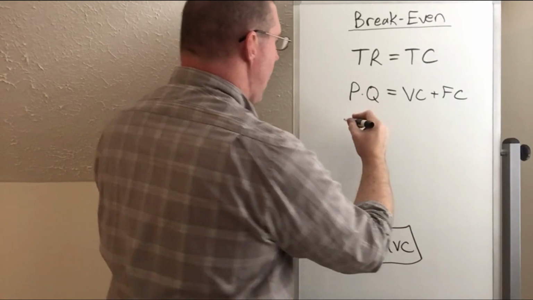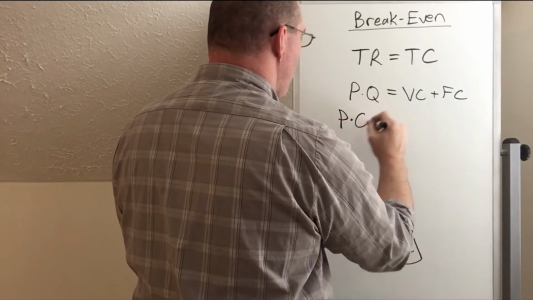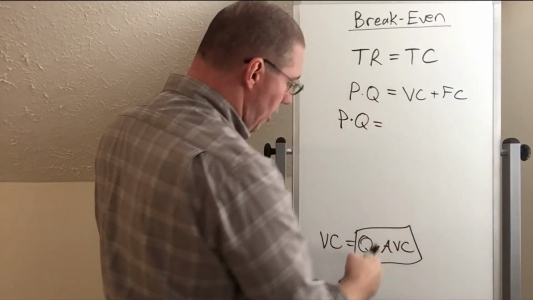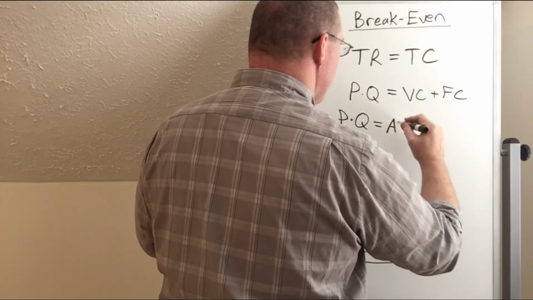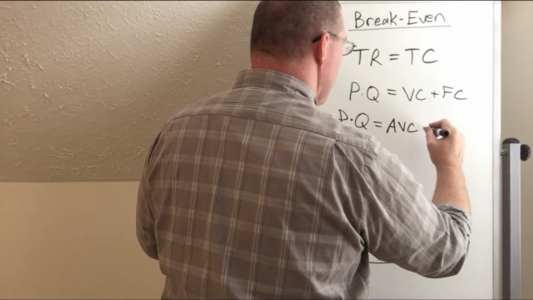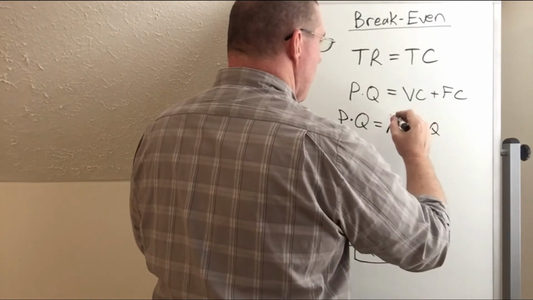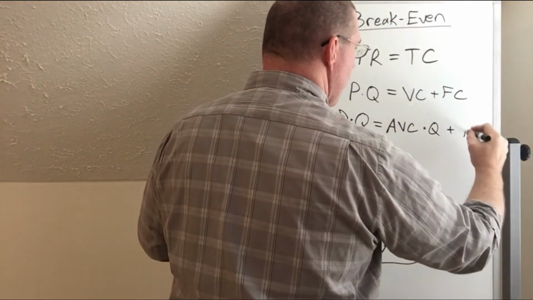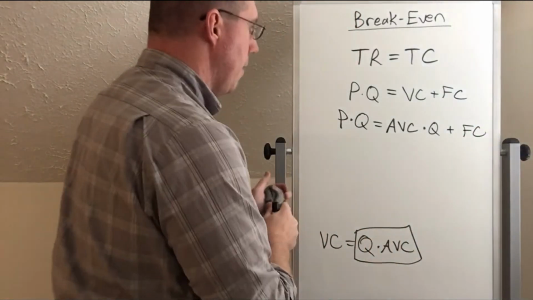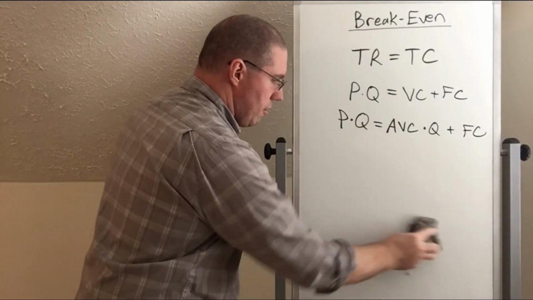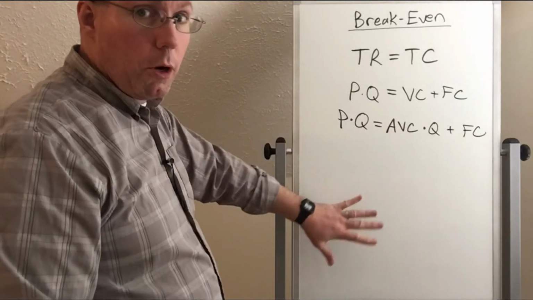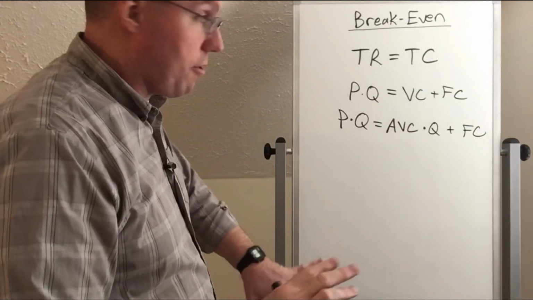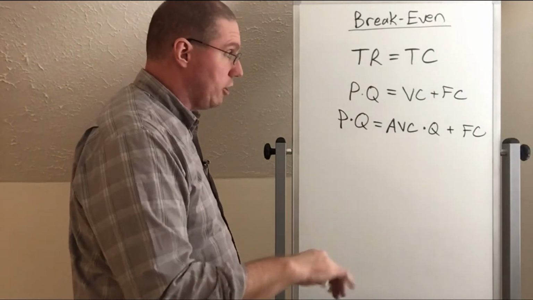I'm going to rewrite this as price times quantity is equal to, instead of variable cost, I'm going to put in, let's say, average variable cost times quantity. And then we're going to go plus fixed cost. Okay? All right, so this is now our formula. Now I'm going to manipulate it. I'm going to go a couple more lines here, so do your best to keep up with me, and if you need to, slow this down or watch it a couple times.